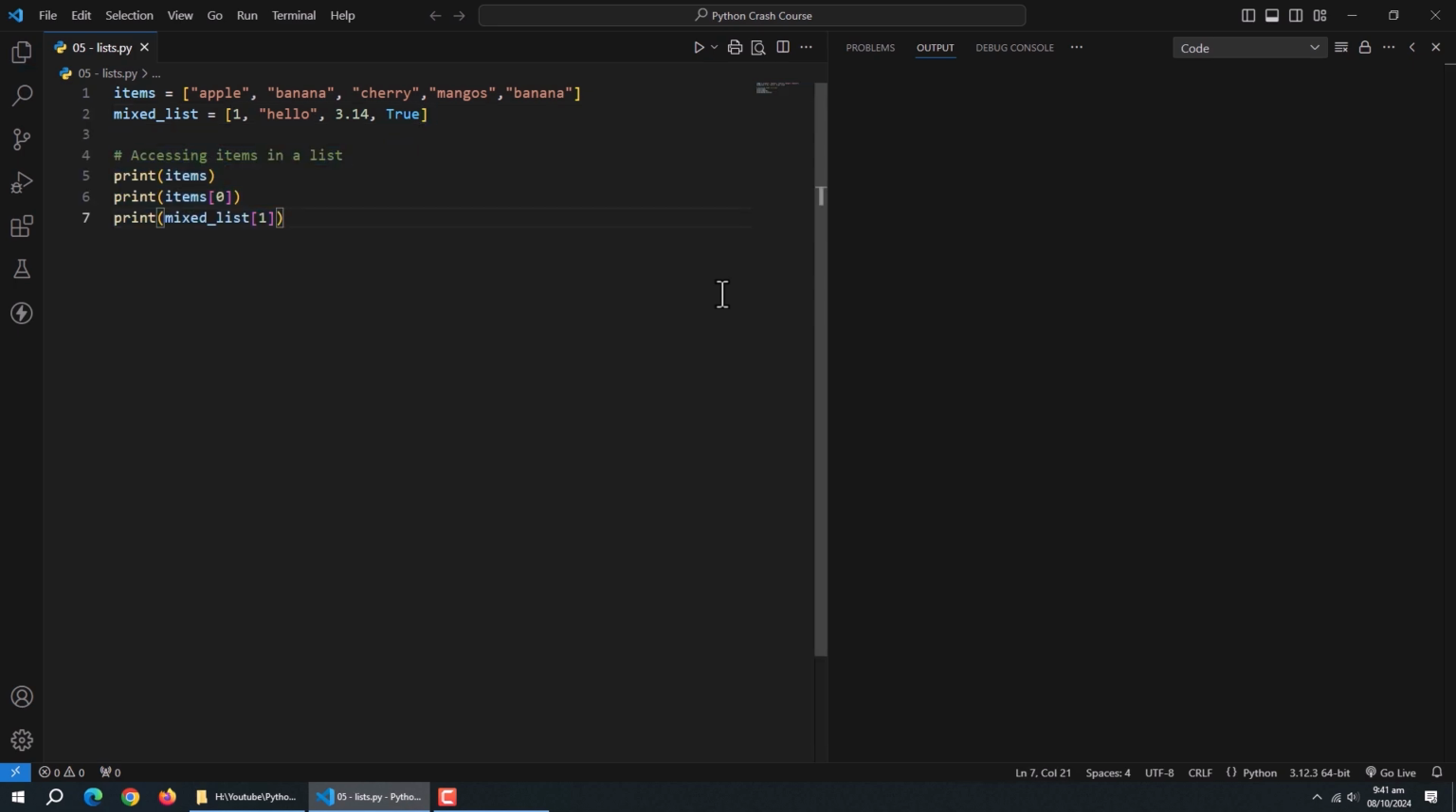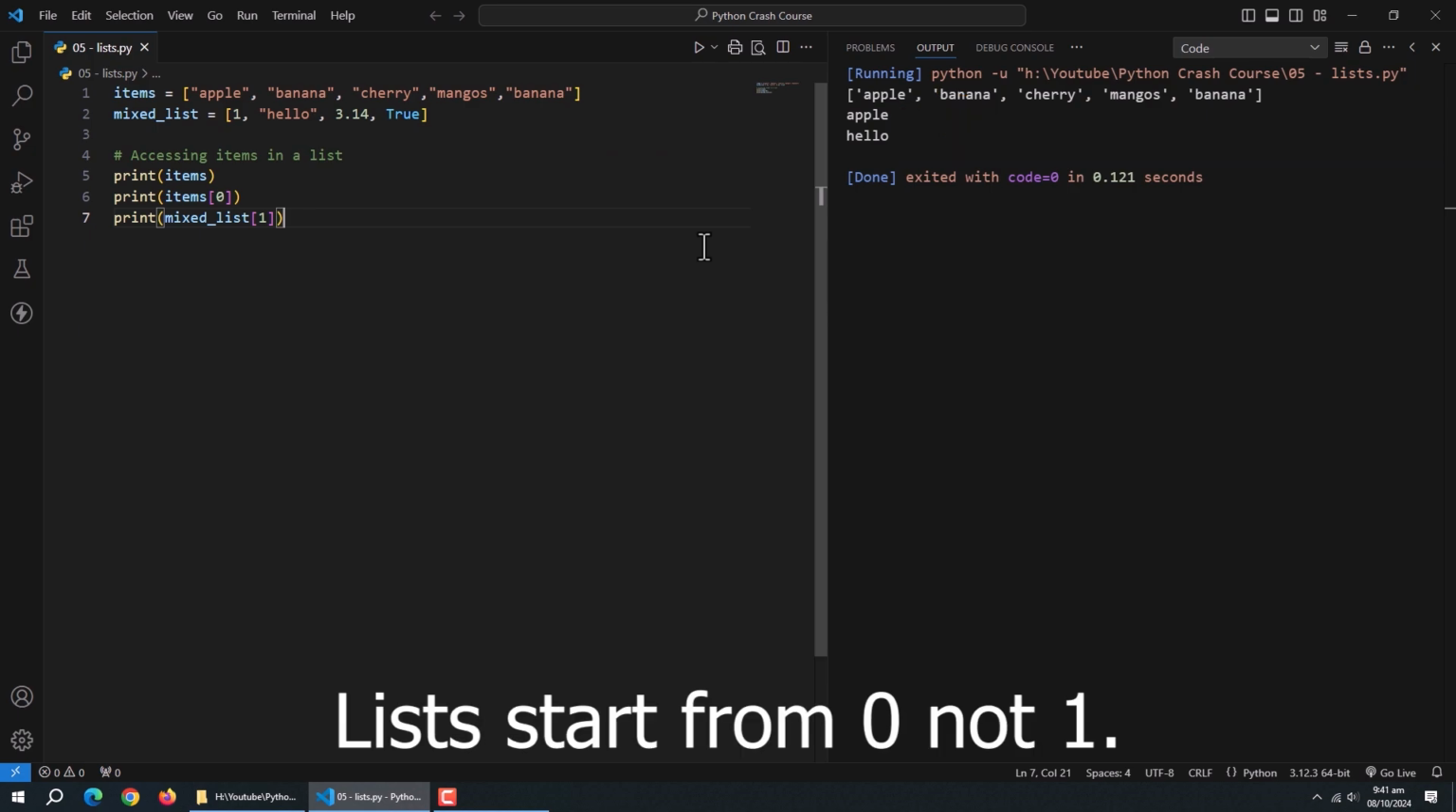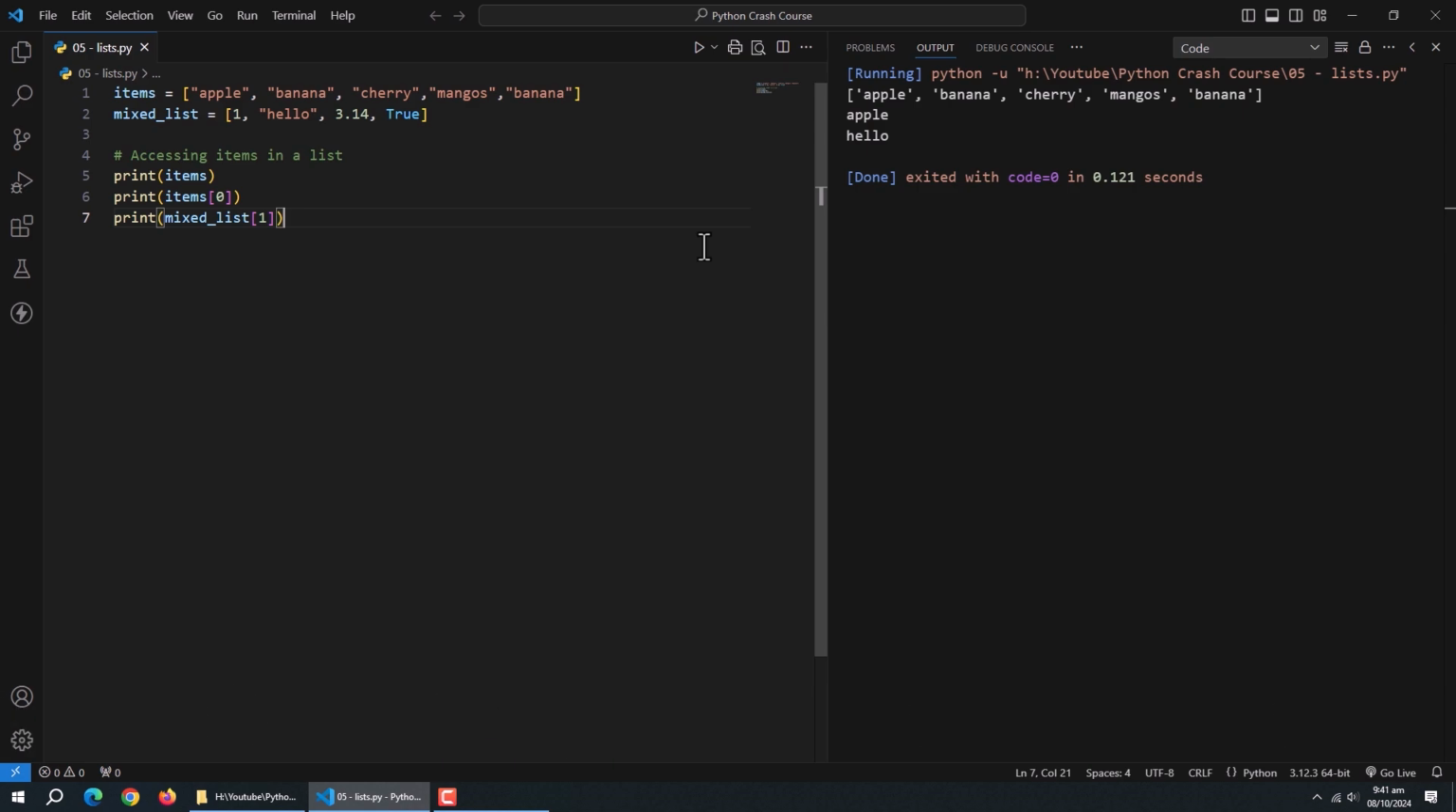Let's talk about accessing the list. First, to access a specific item of the list, you can pass the index of that item using brackets like this. It will return only that particular item from the list. An important thing to remember is that lists are zero indexed, meaning the first item is at index 0. So, always remember that the first item will be on index 0.